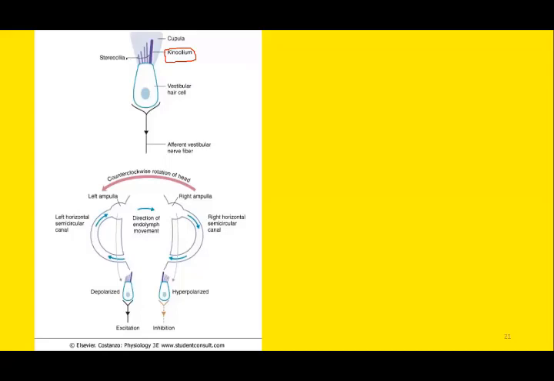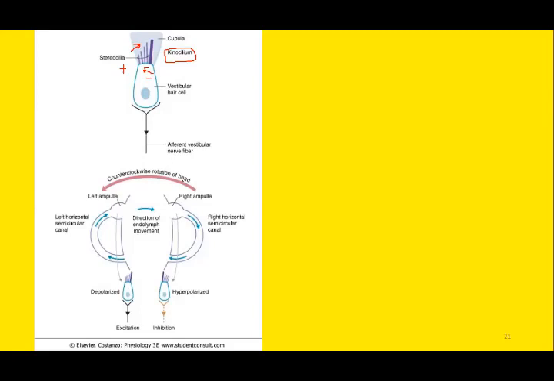If the stereocilia of these hair cells move towards the kinocilium, this will cause excitation or depolarization. On the other hand, if the stereocilia move away from the kinocilium, this will cause inhibition or hyperpolarization.